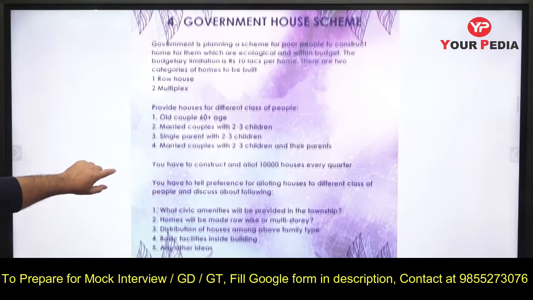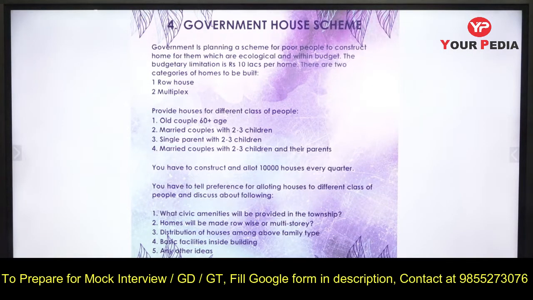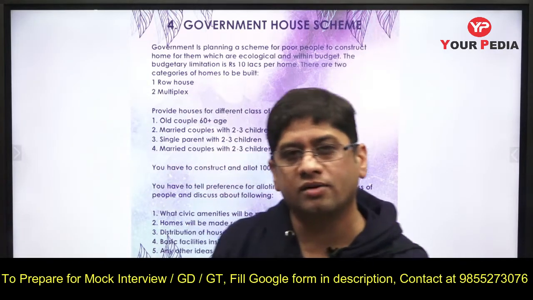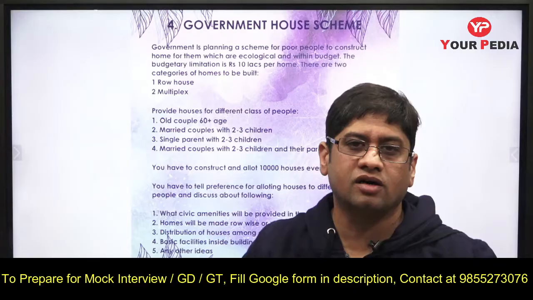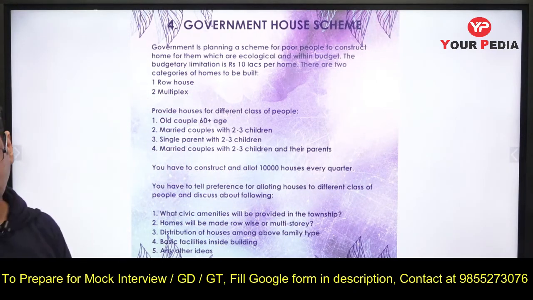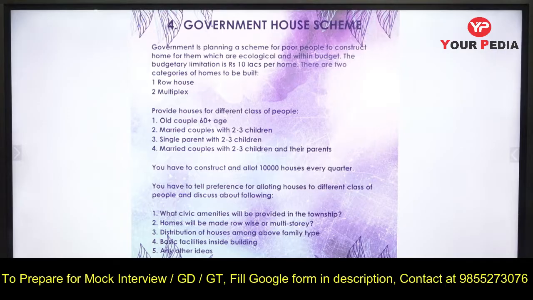Okay, so let's go for the fourth group task now. So you are watching the 11 group tasks of HPCL which are being asked repeatedly. The fourth group task was related to a government house scheme. Now what was in it? Government is planning a scheme for poor people to construct homes for them which are ecological and within budget.